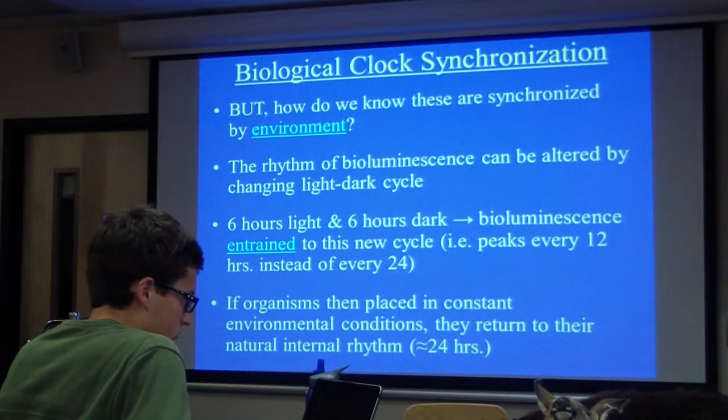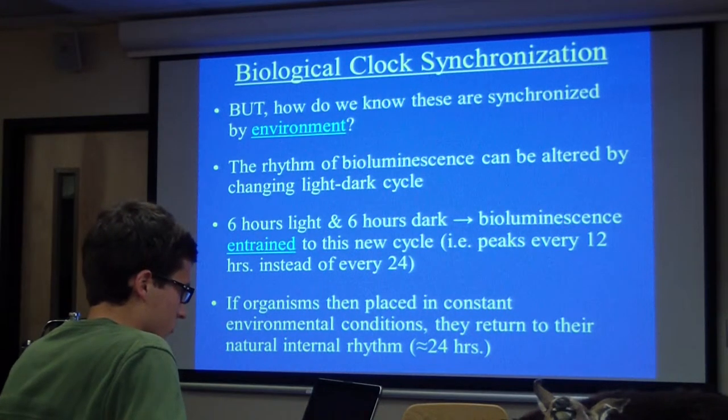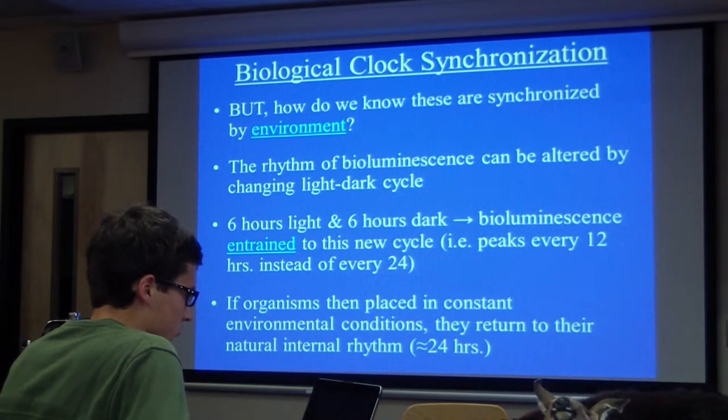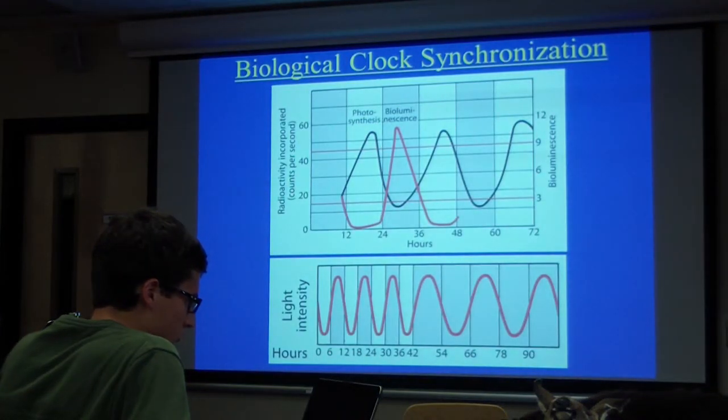But you shove it back in a closet, constant dim light, it goes back to the 24-hour cycle. That's pretty amazing. So that actually shows a lot of stuff. That shows that the rhythm is truly internal, but it also shows the power of entrainment. So those things are working hand in hand, endogenous rhythms and entrainment by the environment.